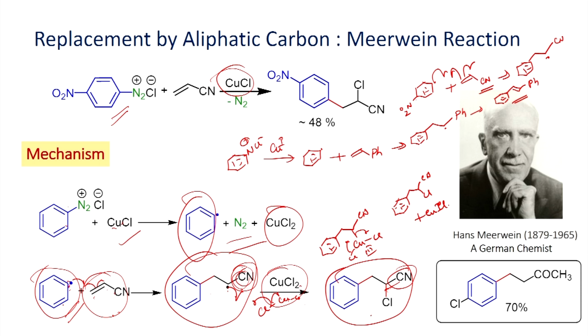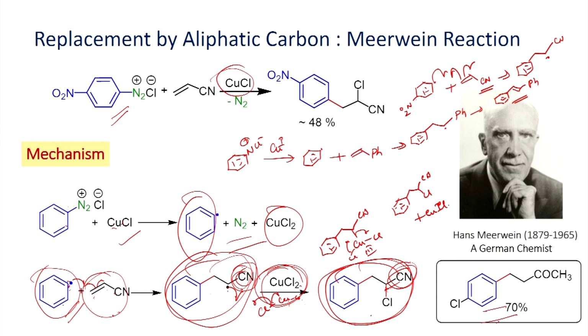As soon as you form the phenyl radical, it undergoes addition reaction with the acrylonitrile or styrene, and can give the secondary radical, this alkyl radical which is stabilized by this cyano group or the aryl group. As soon as you have the radical, that can now react with the copper 2 chloride, then you will be able to get the addition product.